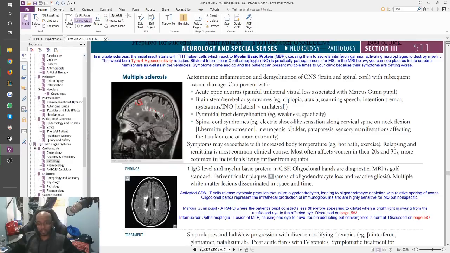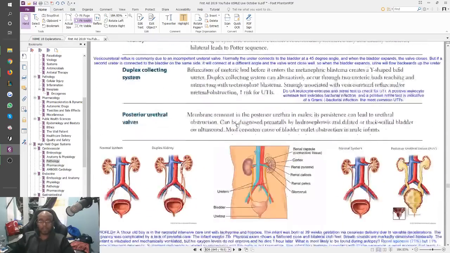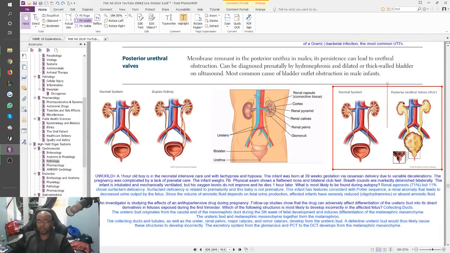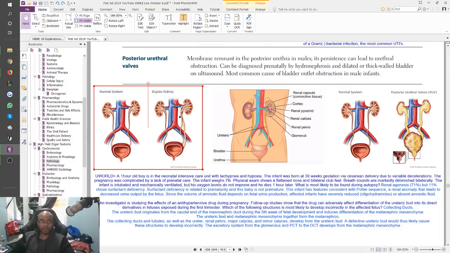So if we look at all of that in our path section of renal, you can see the various images I have right here. You see posterior urethral valves. Your ureters are dilated because the valves in the urethra down here are blocking flow. Everything is just backing up, so even the bladder is extremely full and all the urine is just everywhere. That's really bad. Here you can see the duplex kidney, where the upper one is pretty much an ectopic ureter. But actually the lower one here is the ectopic ureter. And that's not what they're talking about in our patient at all.